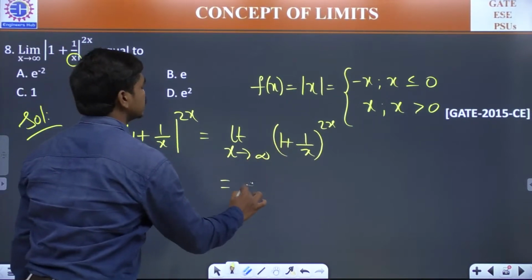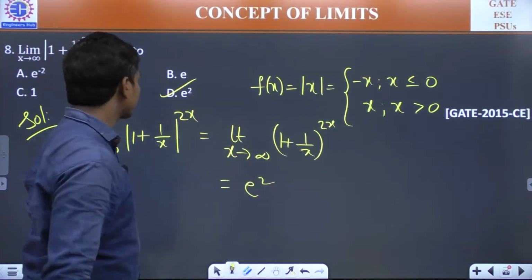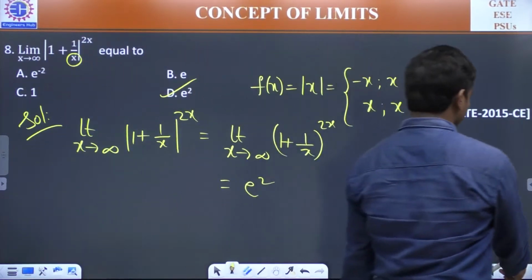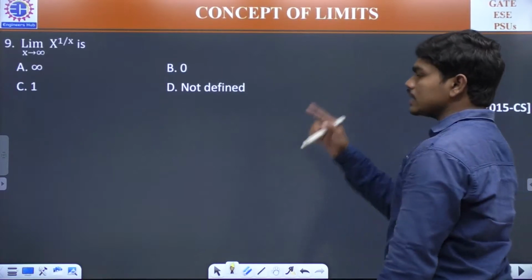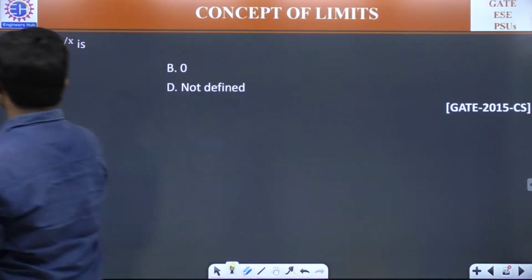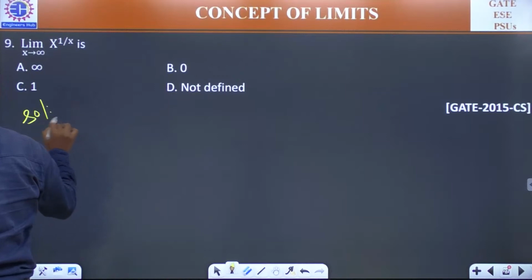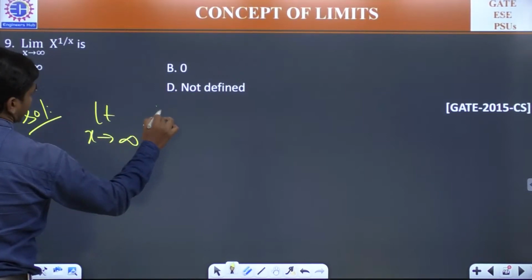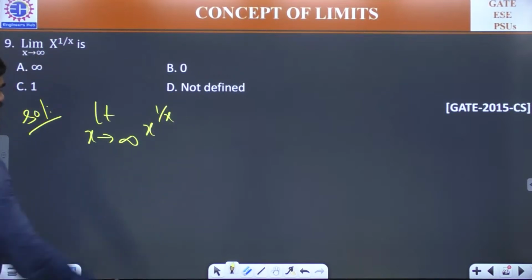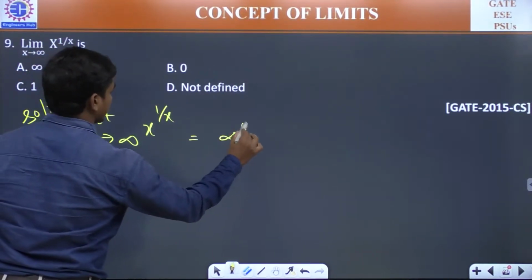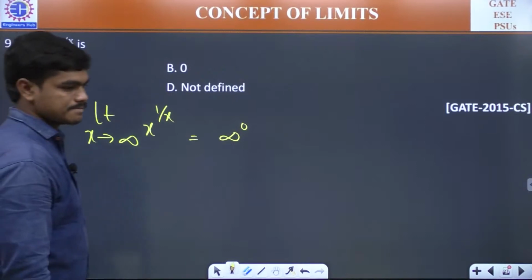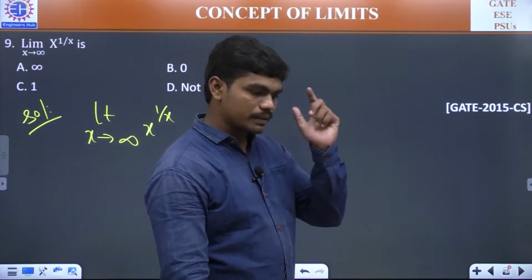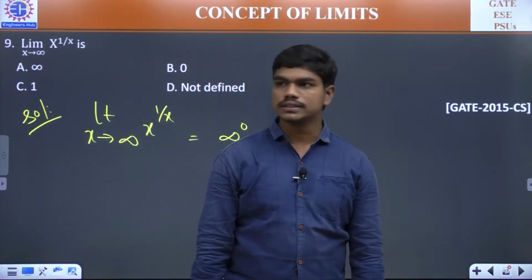So the answer for this is e square, which you already know here. Okay. Solve this question. It's a good question actually. Yeah, because it's positive in the previous question. So please try to answer this.